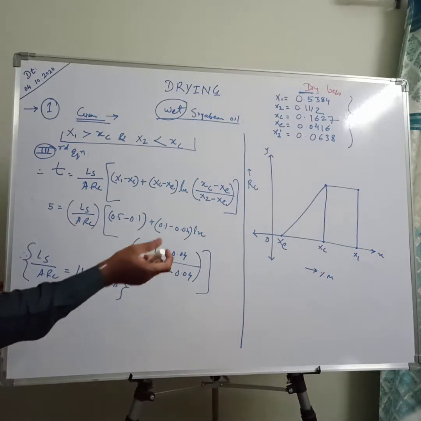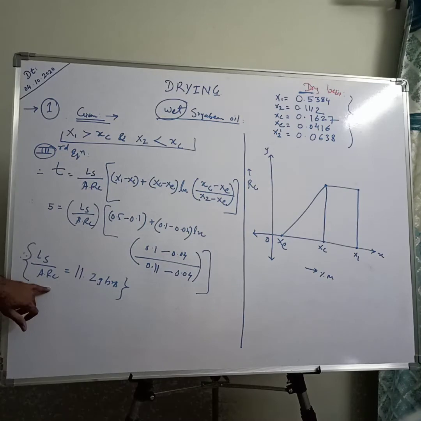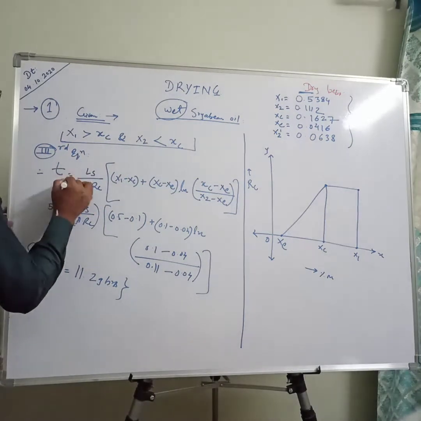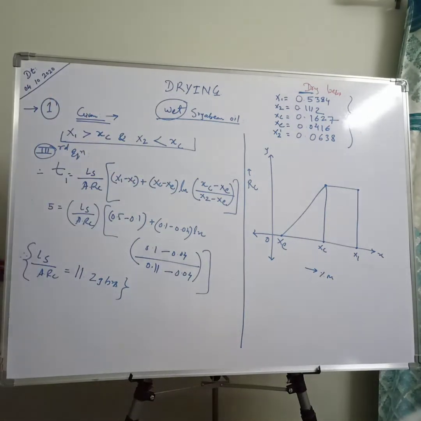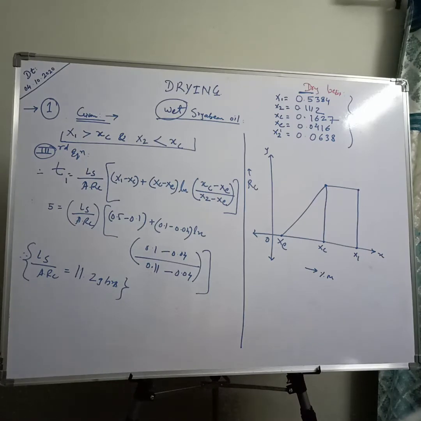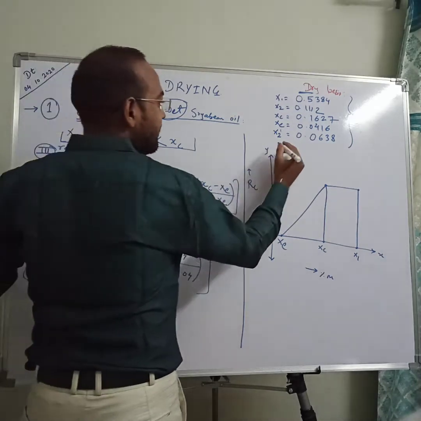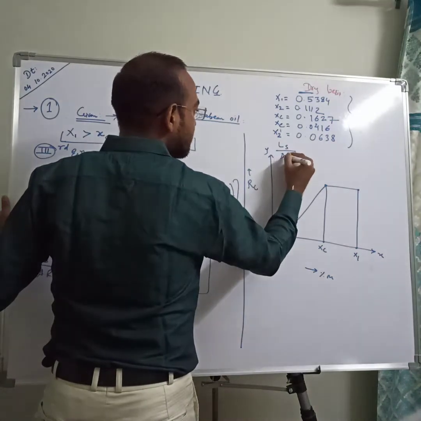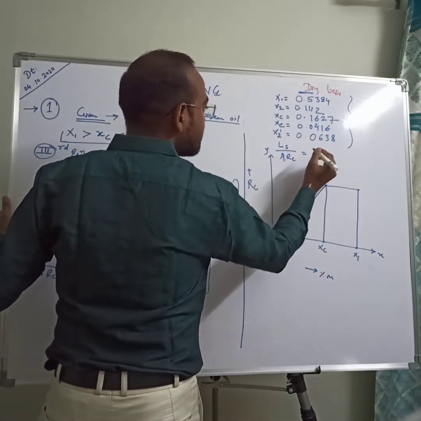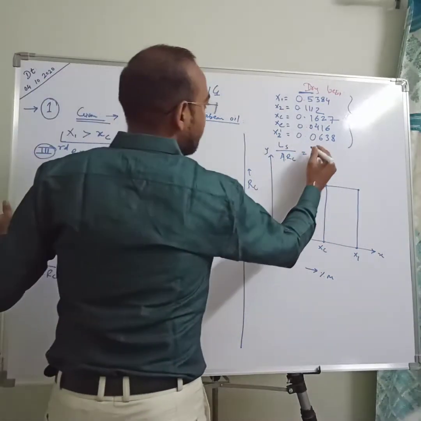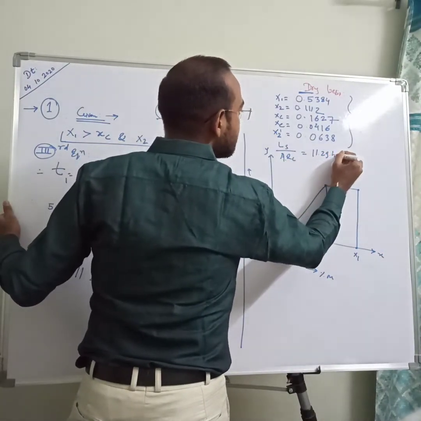So now there are two unknowns, that is Ls upon ARC and t2. This is for our t1, the first condition. Now the most important thing, Ls upon ARC is found out, and this is very important for us, because Ls upon ARC is needed to solve the second stage of your numerical, which is 11.29 hours.